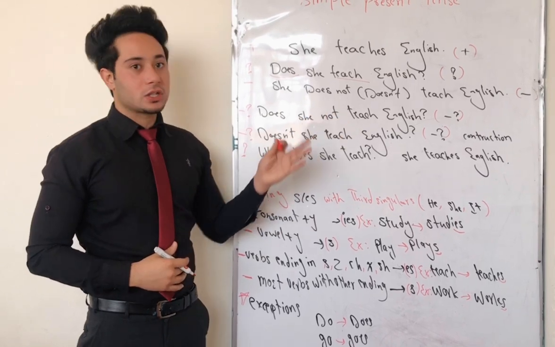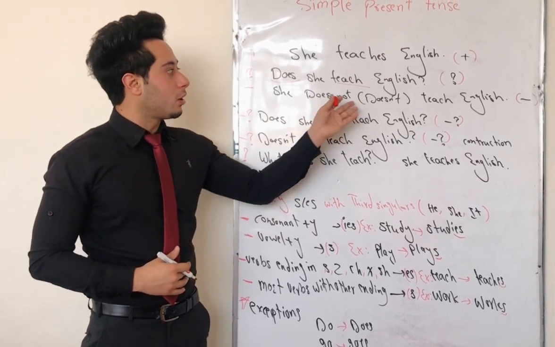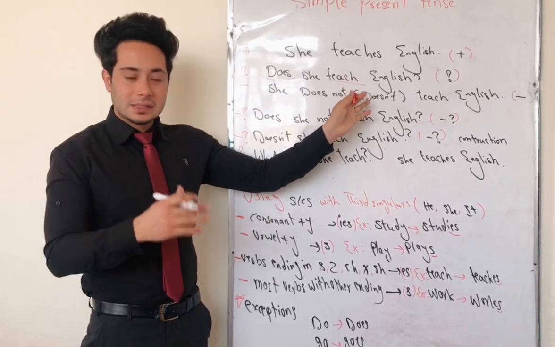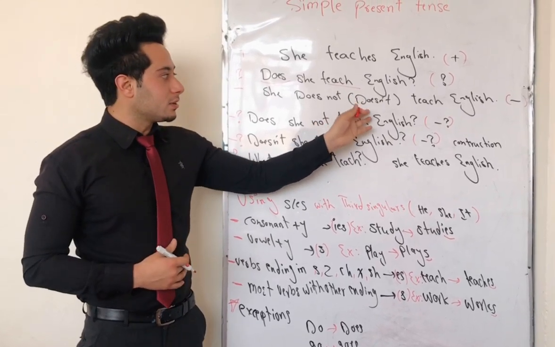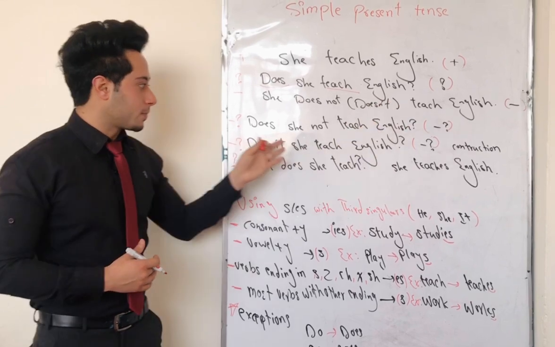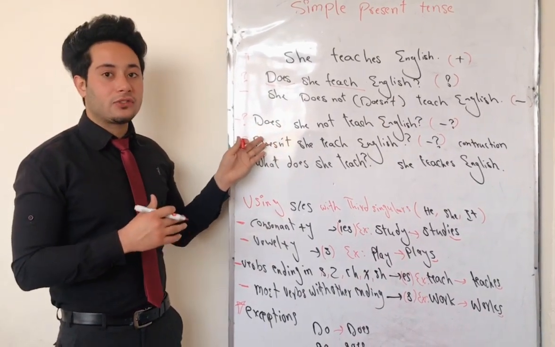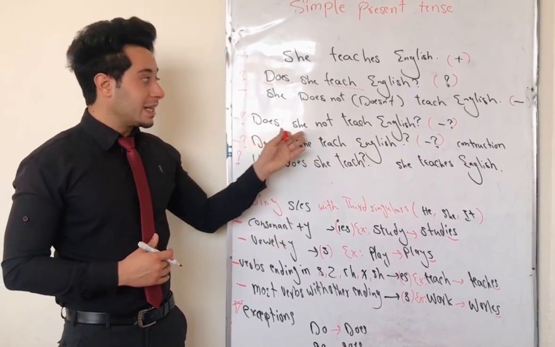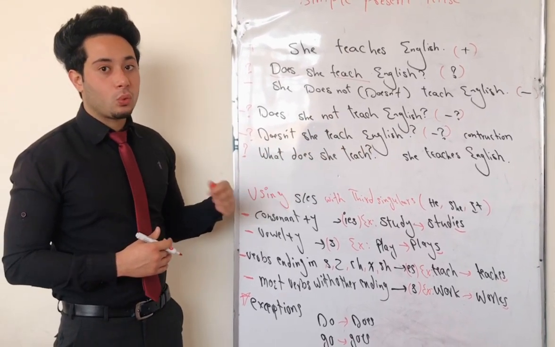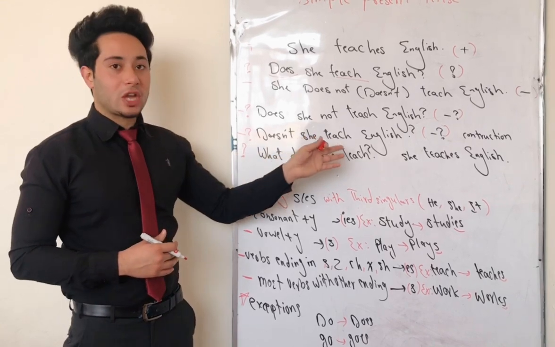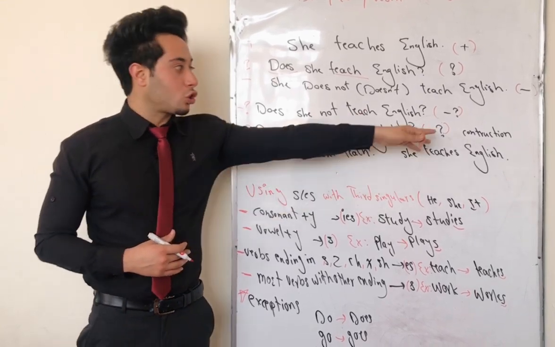Does she teach English? The interrogative form. She does not, or she doesn't. If we contract does not, the contraction of does not is doesn't. She doesn't or she does not teach English. The negative interrogative without contraction: does she not teach English? And the next one is negative interrogative with contraction: doesn't she teach English?